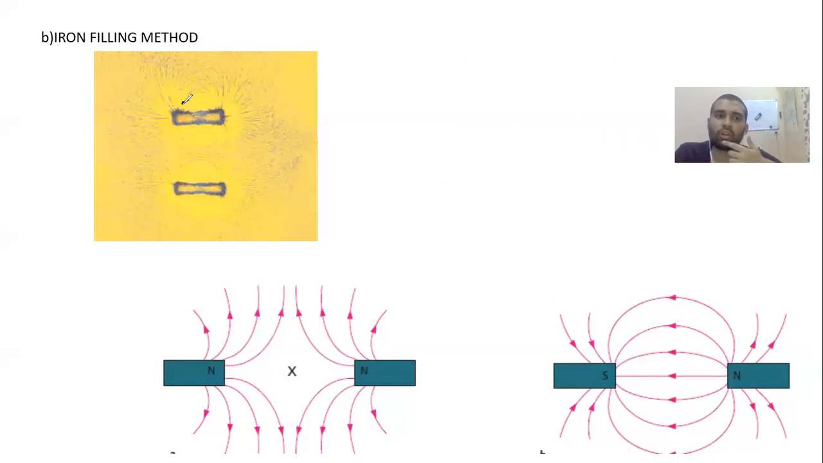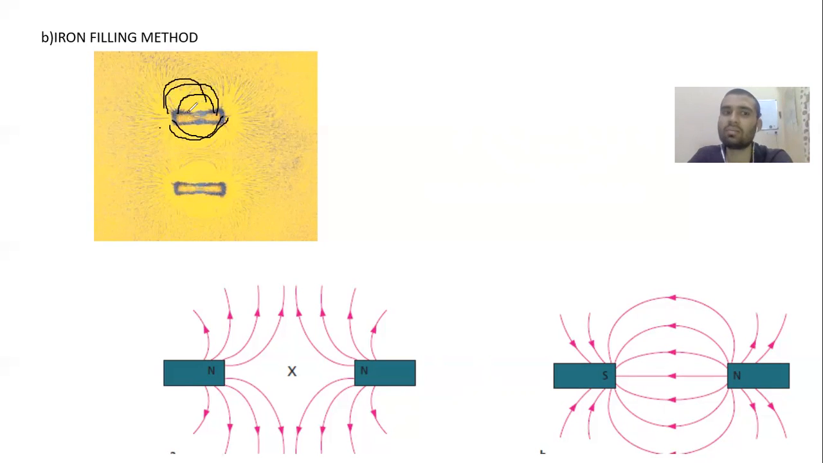So in the iron filling method, what do you do? You take a magnet and you throw some iron on it. Iron filings means very small pieces of iron. You move the magnet slightly, you try to vibrate it, and you will see that the iron filings are in such a pattern. They are always in these patterns.